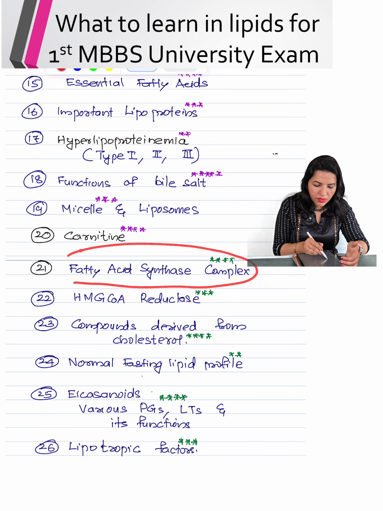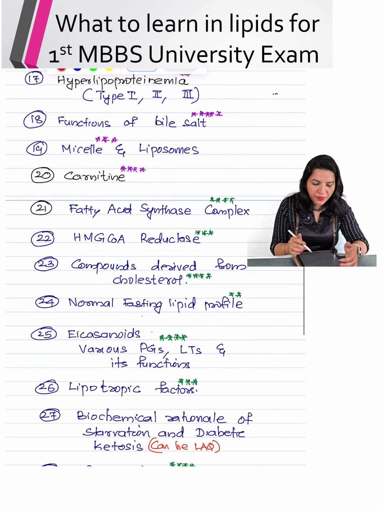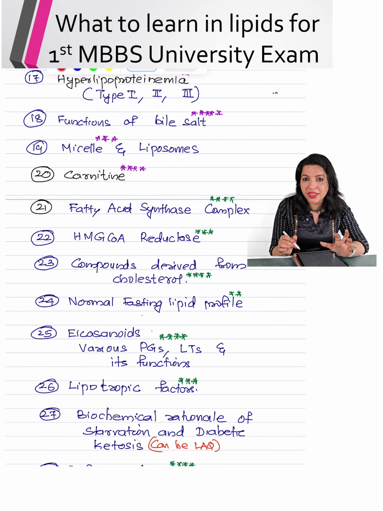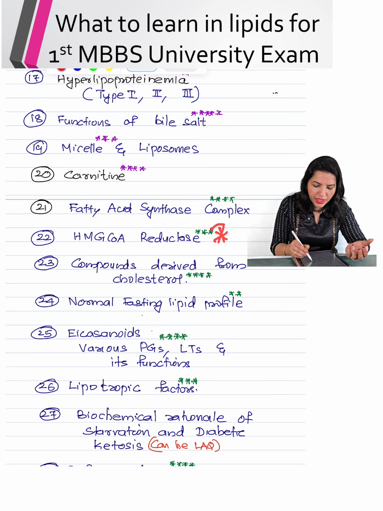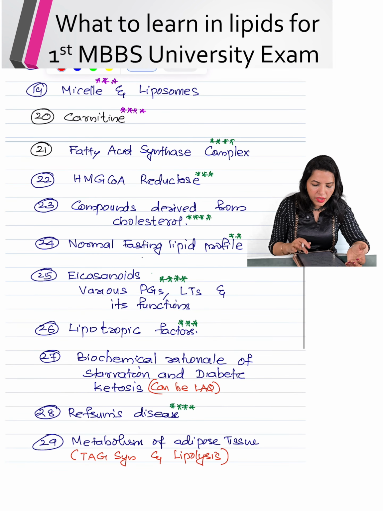Fatty acid synthase complex, you have already learned it along with fatty acid synthesis, which I have said as an essay question, but remember it is also an important question. Then HMG coenzyme reductase, how the statins act, it is a rate limiting enzyme. So that is one step that you should be knowing. Then compounds derived from cholesterol. So how it goes to steroid hormone synthesis, then the vitamin D synthesis and the bile salt. This is what you have to write in the compounds derived from cholesterol.